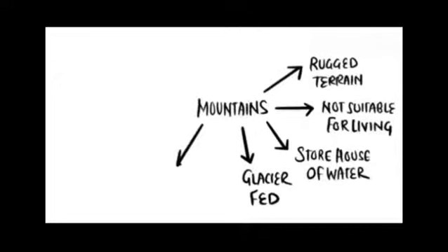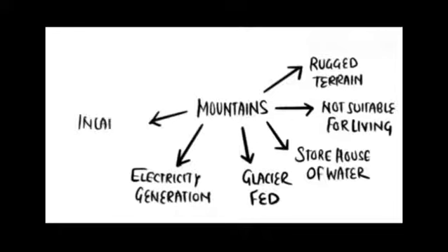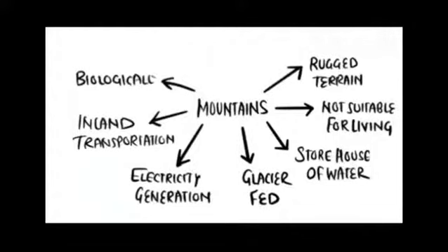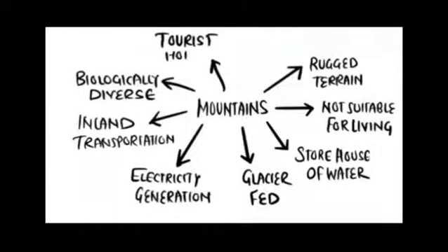These waters are utilized in irrigation, electricity generation, inland transportation and so on. Also, mountains are biologically diverse and have a great variety of flora and fauna. Moreover, mountains are tourist hotspots.